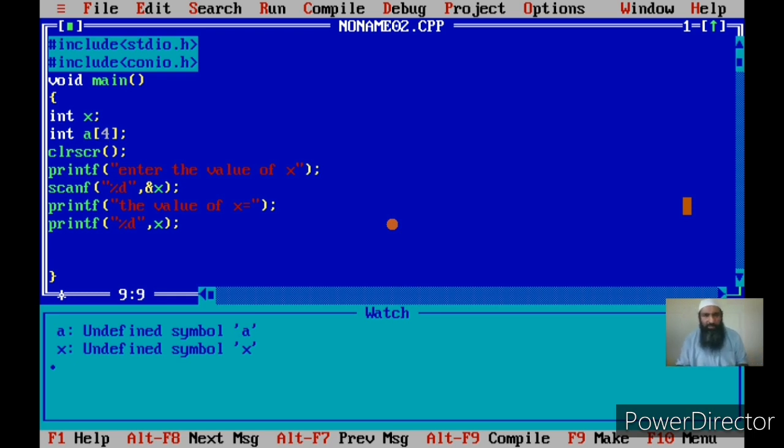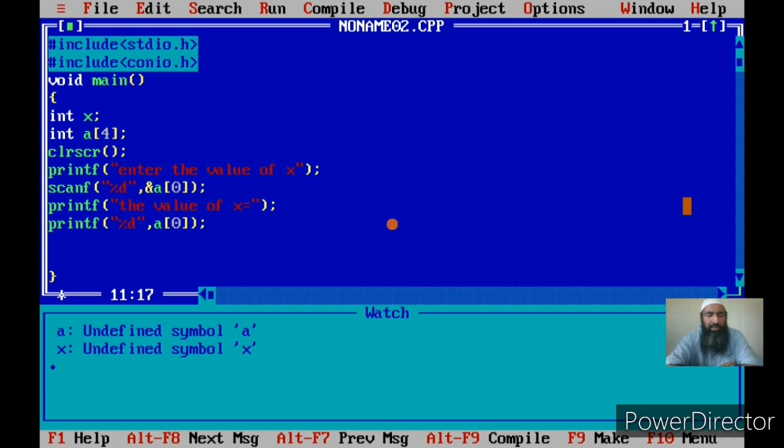Now let me first scan the first element of the array using the same method. Instead of x, I should say a of 0, and in order to display this element, I'll say a of 0. So I am giving the name of a variable, and I can input it from the keyboard. I can display it on the screen. There is no hard and fast rule that I should first input the first element.